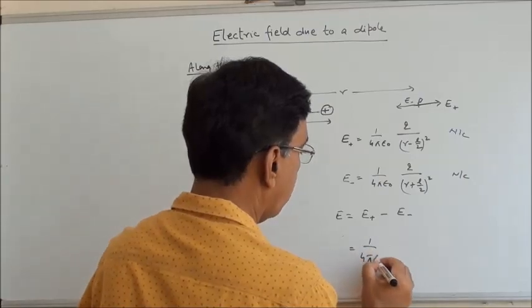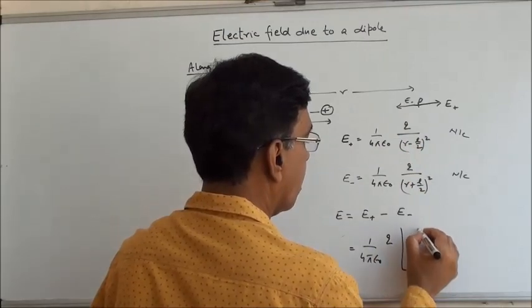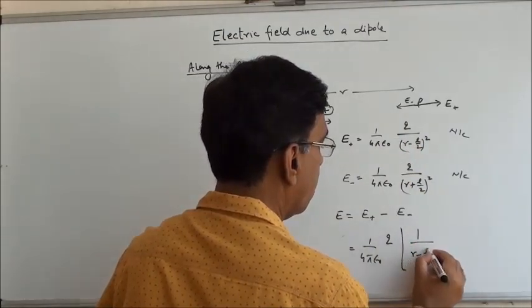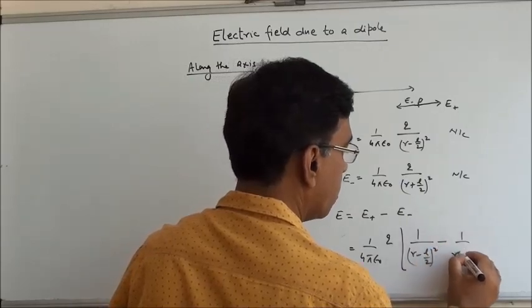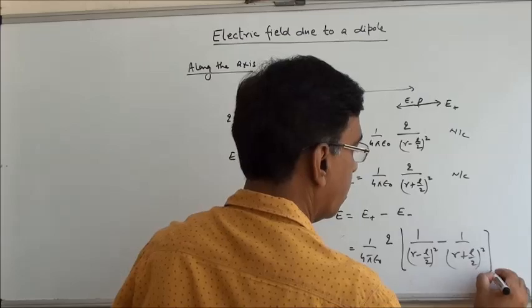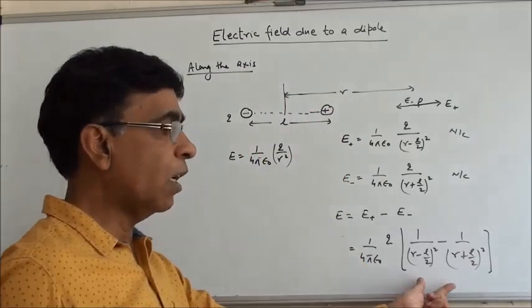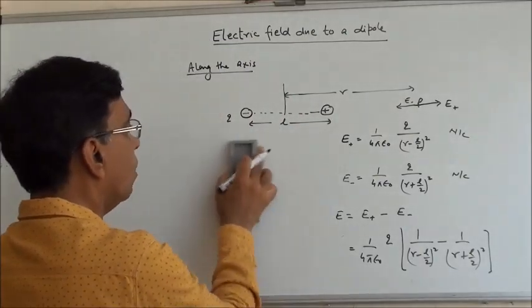I can take 1 upon 4 pi epsilon naught q as common, and it becomes r minus L by 2 square minus r plus L by 2 square. We'll have to solve it, and this will be the final answer.